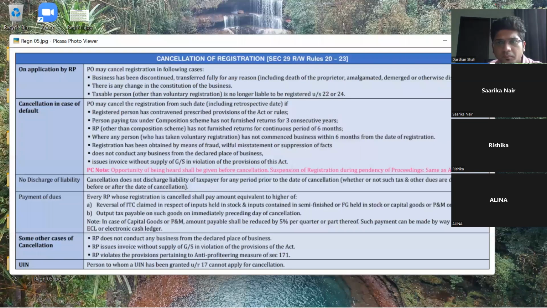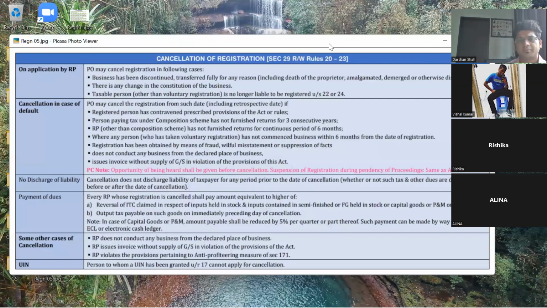Sir, what about input supply? Input supply means inward supply. It's the same thing. And for input tax credit, again, there is the concept of input supply. So in input tax credit also we'll see that. What is input supply? What is capital goods supply? Do we get input tax credit on only input supply, or do we get input tax credit on capital goods also? All those concepts I'm going to start tomorrow. Input tax credit might take two lectures.